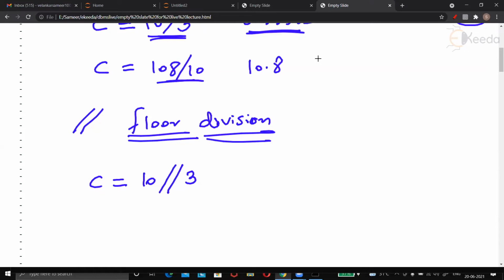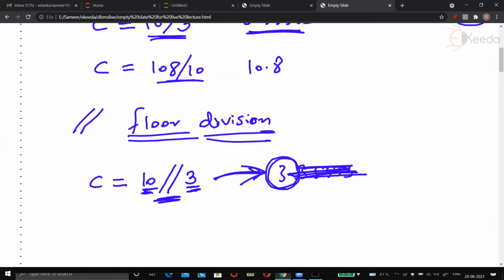When you use floor division, the answer won't be 3.3333, but simply 3. That means when you divide two quantities using floor division, the answer you get is always a whole number, an integer.